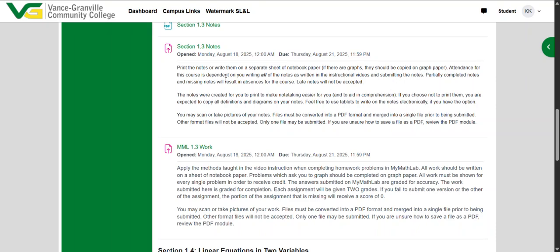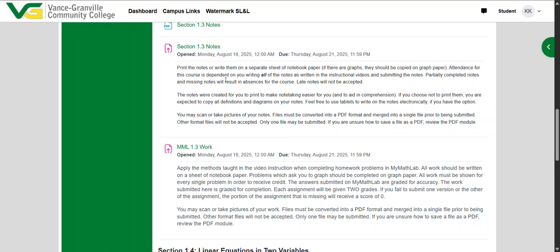The other thing I want to stress about these is that some problems ask you to graph. They say sketch the graph for this, and then on MyMathLab, you can pick a multiple choice answer that has the graph, but for you, since it told you to sketch the graph, you should still have a graph sketched on graph paper. Always on graph paper.